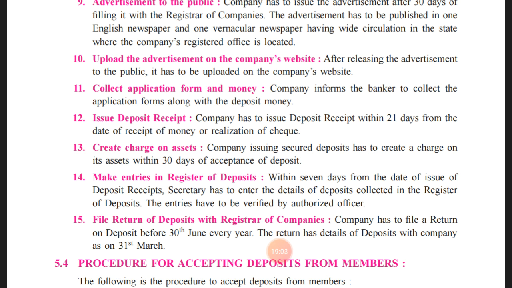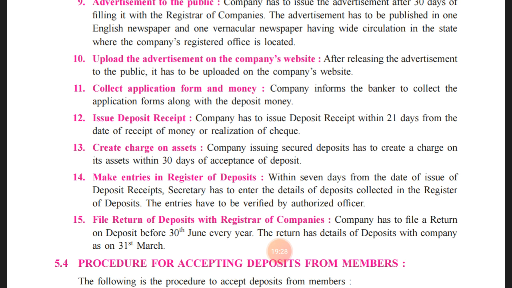One is secured and one is unsecured, and for the deposits which are secured, the company has to create a charge on the fixed assets of the company. Accordingly, that needs to be done by the company within 30 days after the acceptance of deposit.